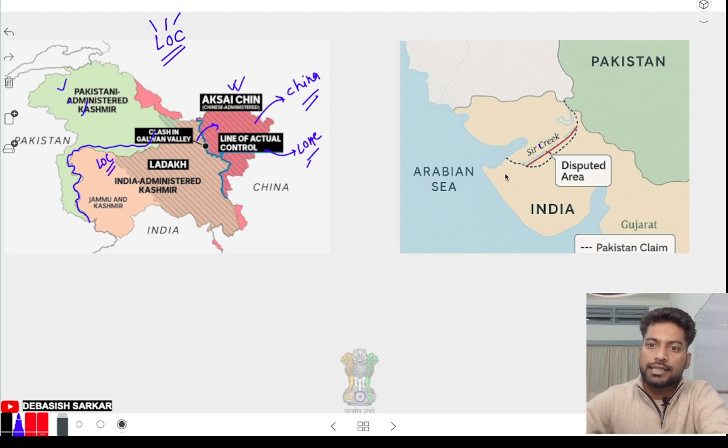Okay, see where Sir Creek is, in Gujarat. Pakistan says that till here is our territory. Okay, this is the disputed area. Just remember this: Sir Creek is in Gujarat and we have tension with Pakistan.